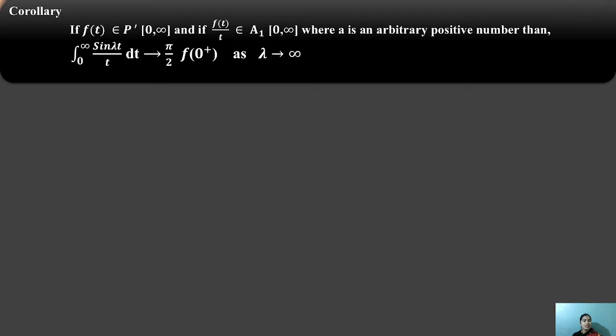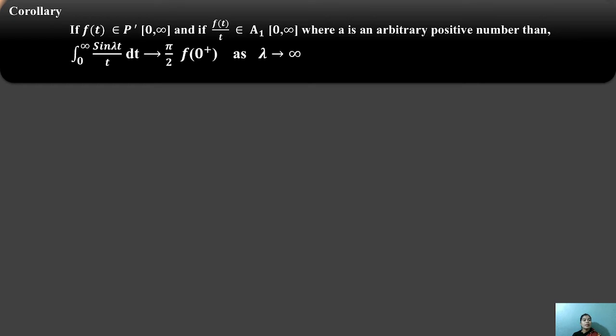If f(t) is an element of P' on 0 to infinity, and if f(t)/t is an element of A1 on 0 to infinity, where a is an arbitrary positive number, then the integral from 0 to infinity of sin(lambda t)/t dt tends to pi/2 f(0+) as lambda tends to infinity. In this statement, two conditions will be given.